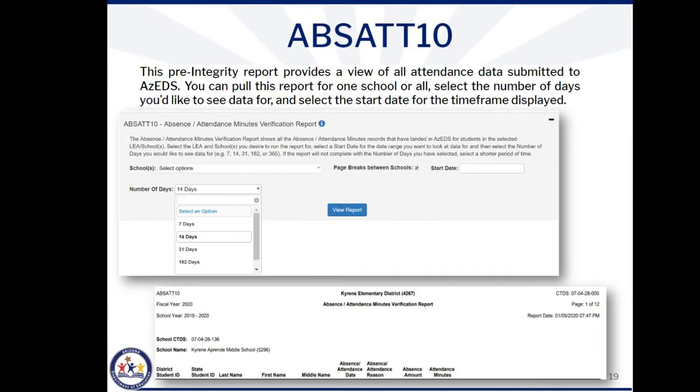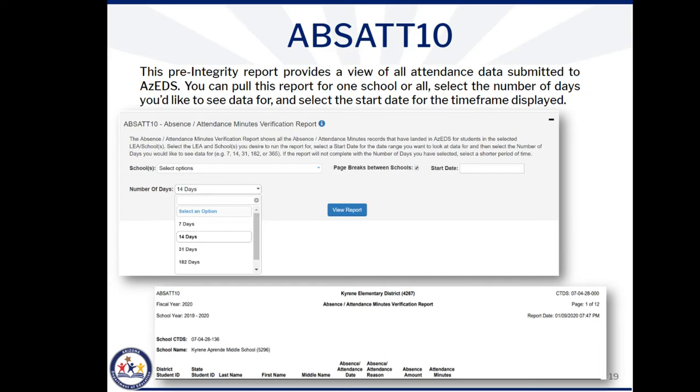The ABSAT 10 is a critical report for clearing integrity errors related to student absence or attendance data. If you participated in or watched our last webinar, you may recall that the Stud 72 report displays student attendance. However, it only includes the attendance that occurs within the student's enrollment dates. The ABSAT 10 report displays all absence or attendance data regardless of a student's membership entry or exit date.